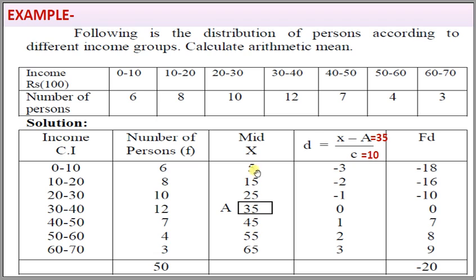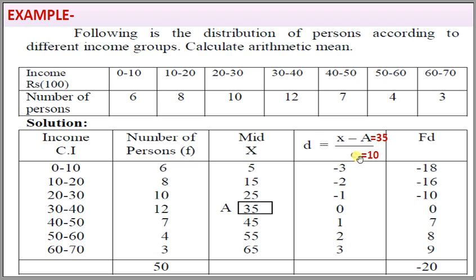Here we see that these numbers have an average value 35, and we subtract an assumed mean A equal to 35 from each of those values. After subtracting we get 5 minus 35, that is minus 30, and h equal to 10.